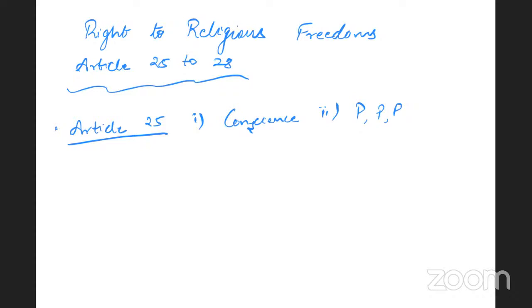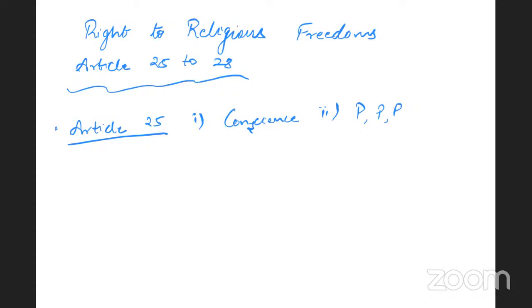Article 25 protects religious rights of individuals. However, Article 26 protects the religious rights of religious denominations or religious sections, that is collective freedom of religion. What are the limitations under Article 25? The state may regulate the economic, financial, and political activities associated with the religion.